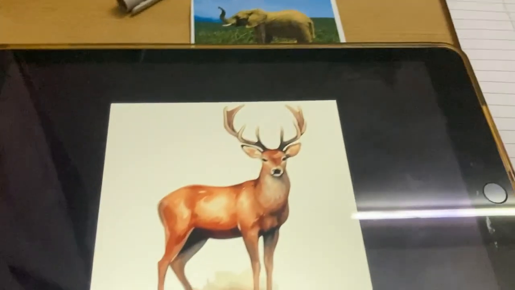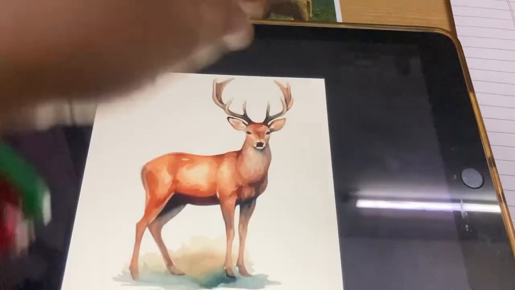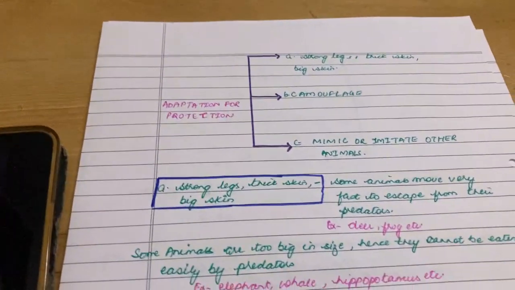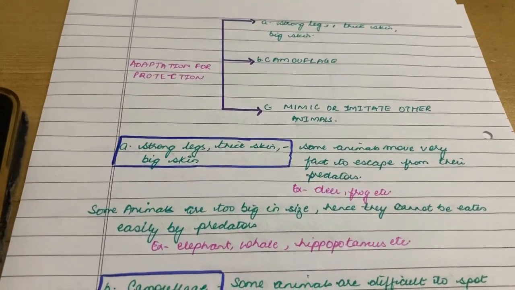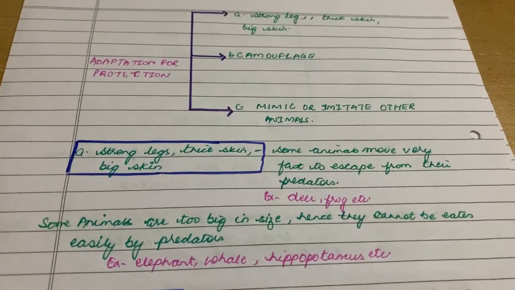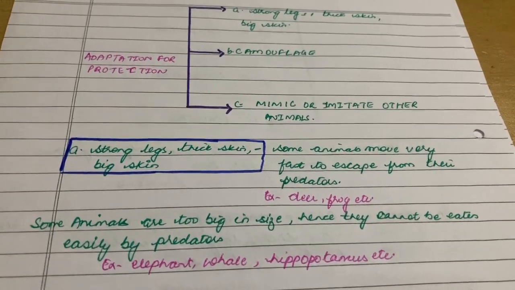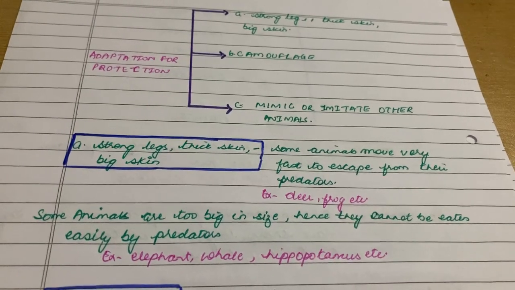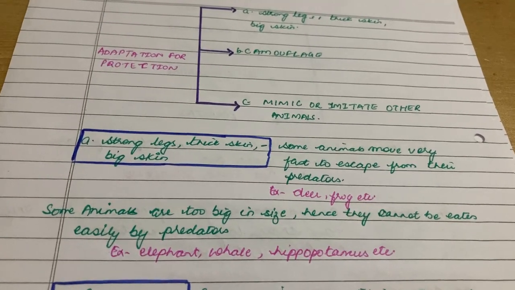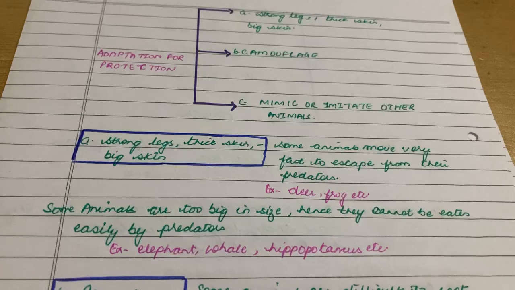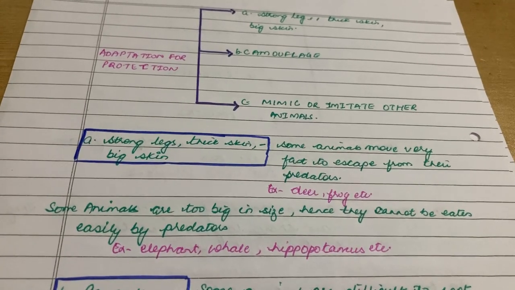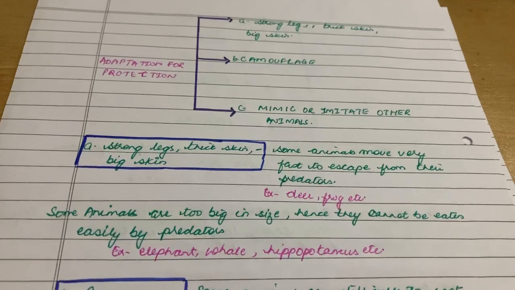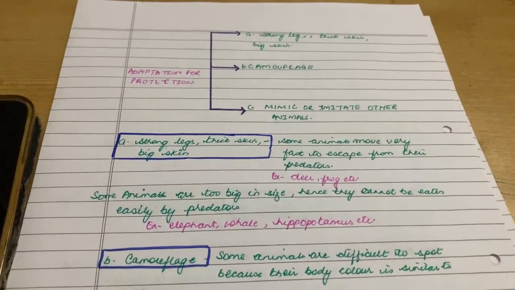So for strong leg, the example is deer. For big size, we have elephants, and there are many others: frog, hippopotamus, whale. So strong leg, thick skin, and big size. Some animals move very fast to escape from the predators. Deer, frog are the examples. Some animals are too big in size, hence they cannot be eaten easily by the predators. Examples are elephant, whale, hippopotamus, etc.